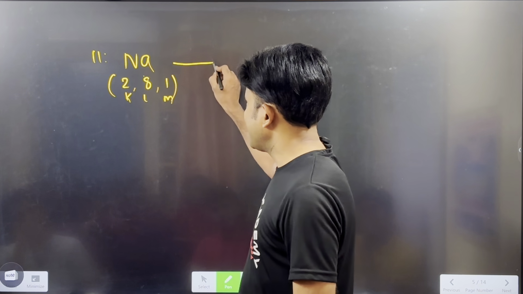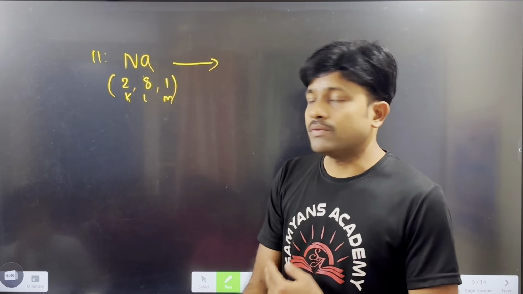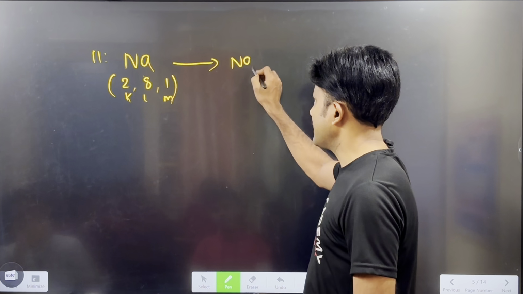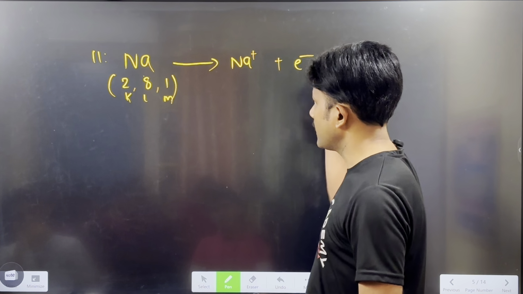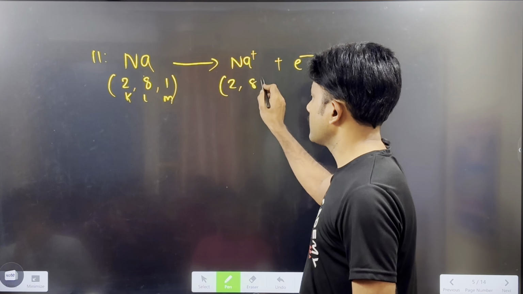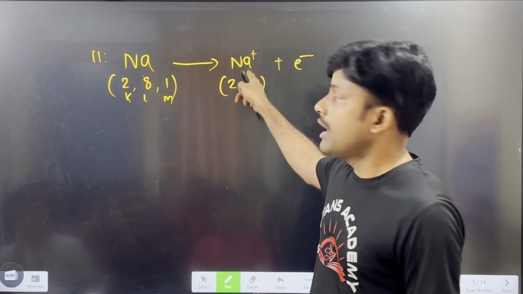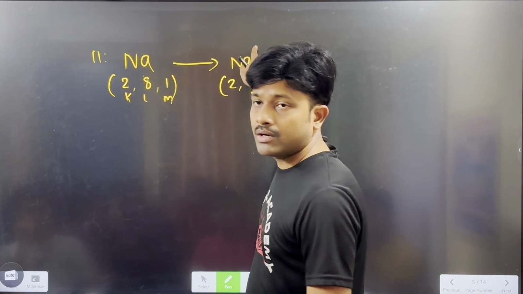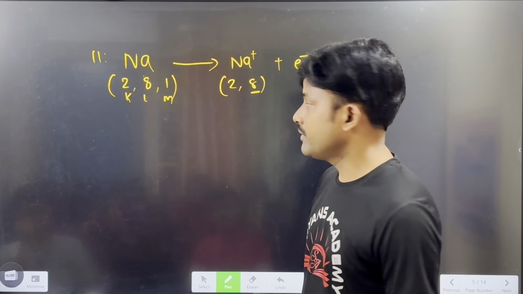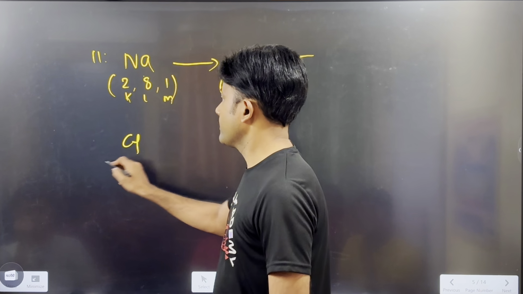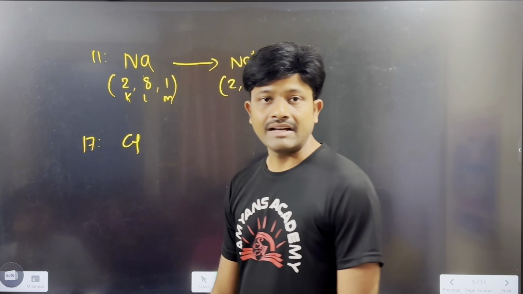So to get stability, sodium loses its one electron and forms Na plus. After losing one electron, now you see it gets octet configuration. This is a stable configuration, and after losing the electron, sodium gets a positive charge. Is it clear, everyone? Now consider chlorine, atomic number is 17.